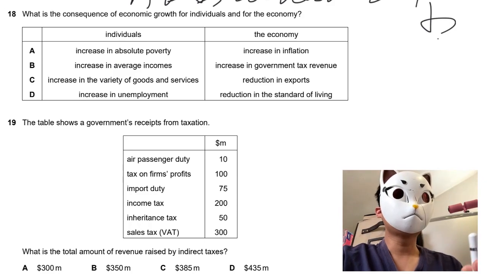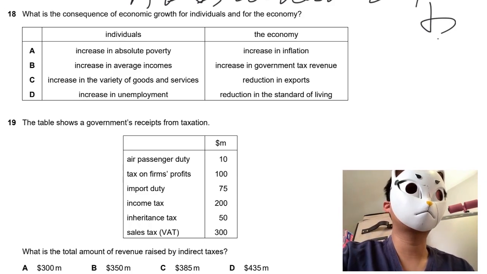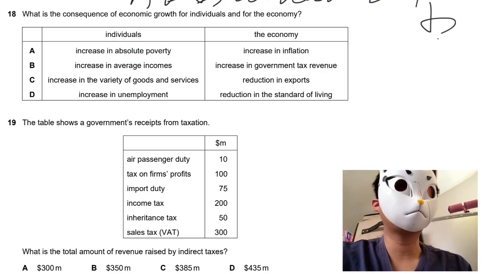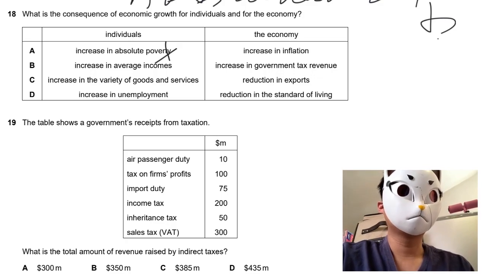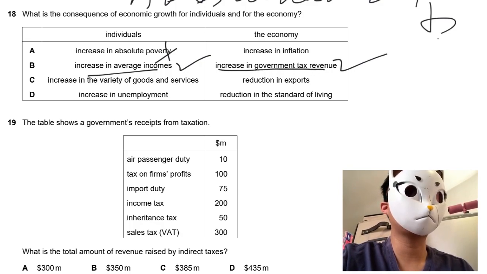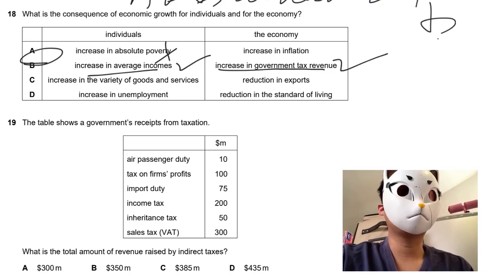What would be the consequences of economic growth for individuals and the economy? A, it increases absolute poverty. Really? For growth, I don't think there is absolute poverty. Let's take a look. B, increase in income, correct? Increase in government tax revenue, of course, right? When people earn more. So the answer goes to B.